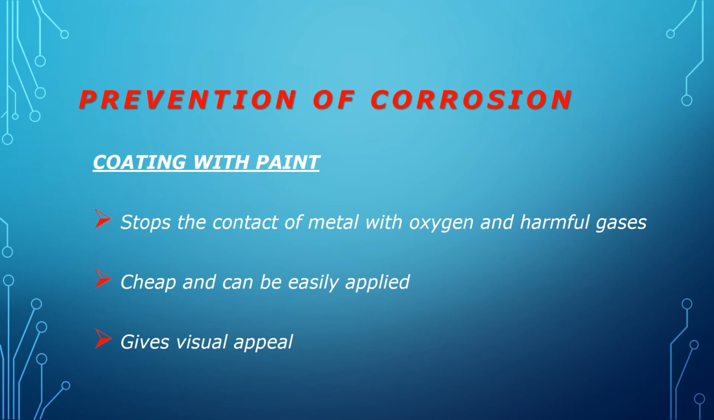Corrosion occurs when oxygen or moisture that is present in the atmosphere reacts with the metal surface and converts it into its oxides. So we can stop the process of corrosion by reducing or stopping the contact of metal with oxygen and harmful gases. It is also a cheap process and can be easily applied. It also gives visual appeal.